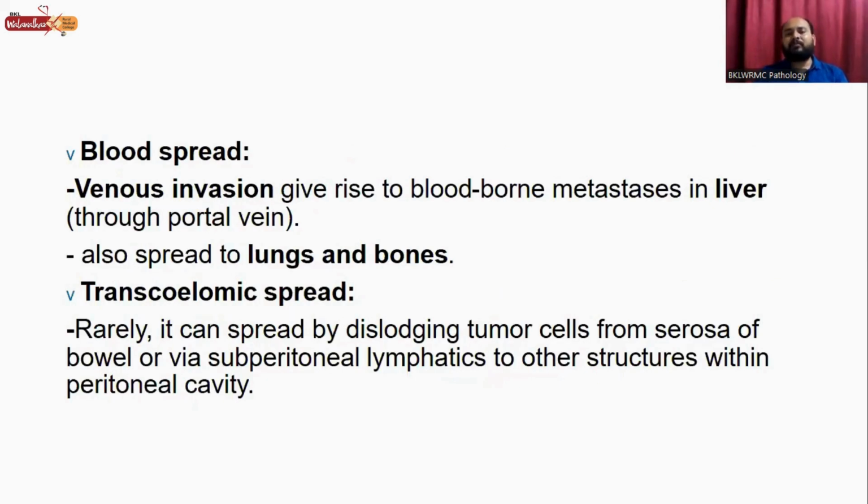Coming to the blood spread, there is venous invasion, which gives rise to blood-borne metastasis in the liver through the portal vein, and it also spreads to lungs and bones. Then the transcoelomic spread: rarely it can spread by dislodging the tumor cells from serosa of the bowel or via subperitoneal lymphatics to other structures within the peritoneal cavity.